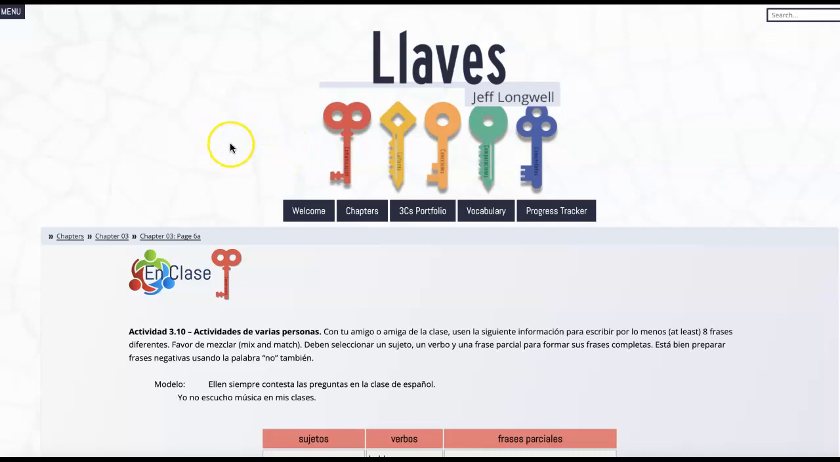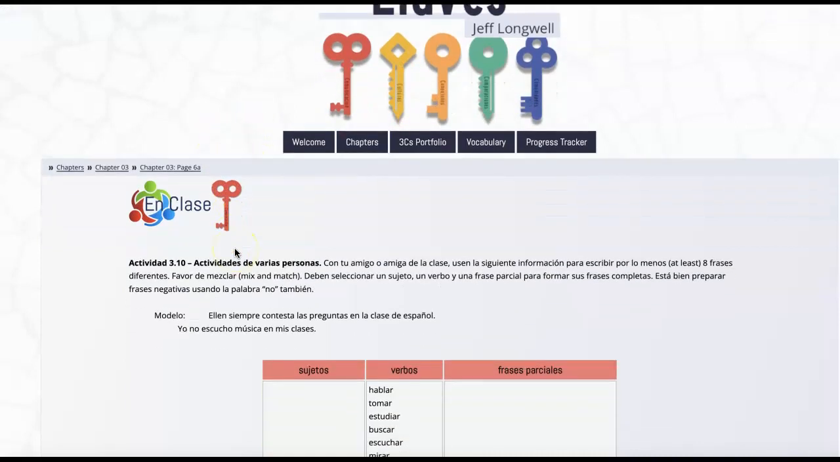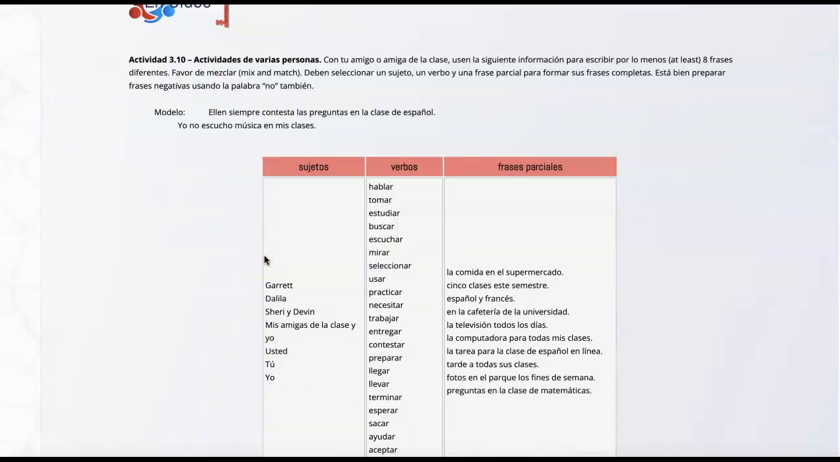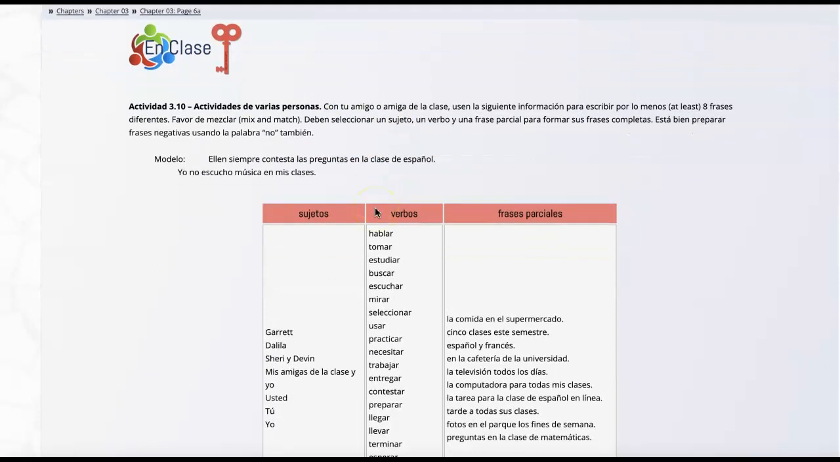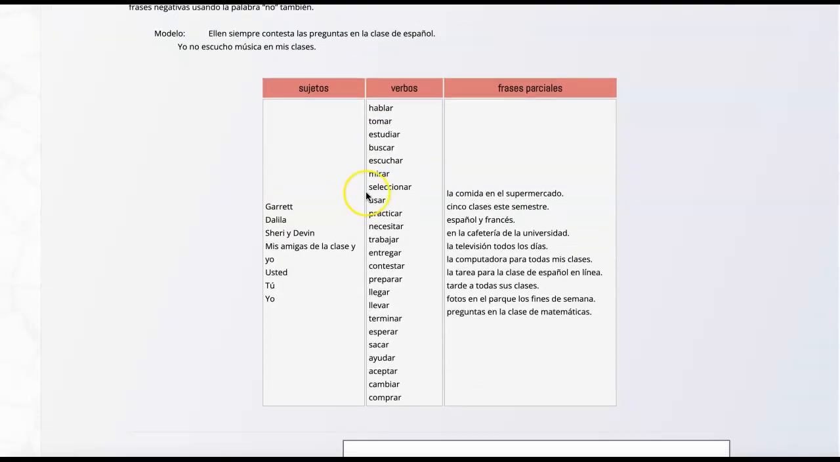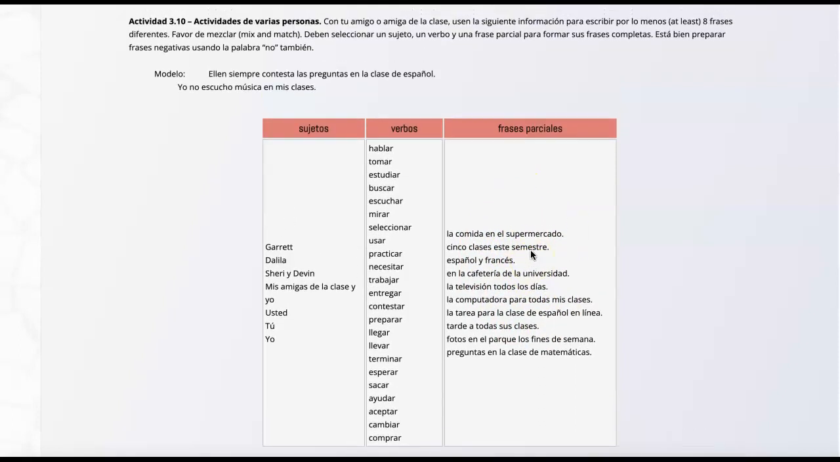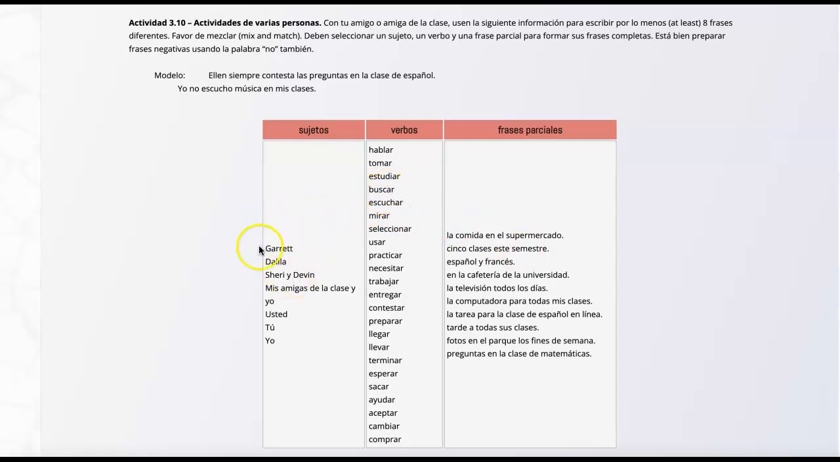Okay, on página 6A with Actividad 3.10, I think this is the first time we've seen this kind of an activity. It tells you to work together again, but again, you can do this on your own. What you're doing here is simply taking one element from the left column, picking a verb from the middle, and then completing the sentence by using the third column, las frases parciales. So you need to make the verb agree with whatever person or people that you select here. And then you'll need to make sure that the third part makes sense with the verb.